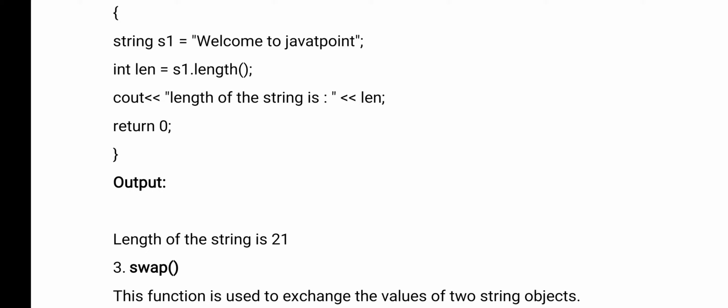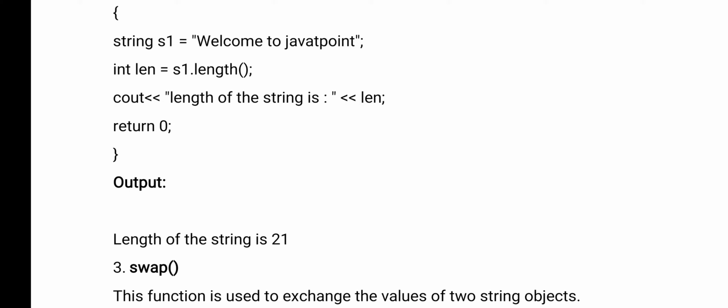Okay. You can count, even white spaces are also considered as characters. Okay. Welcome total 7. And Java, 9, 16, 17, 18, 19, 20, 21. 21. Okay, so total how many characters are there in that string? 21. So that is nothing but the length of the string.